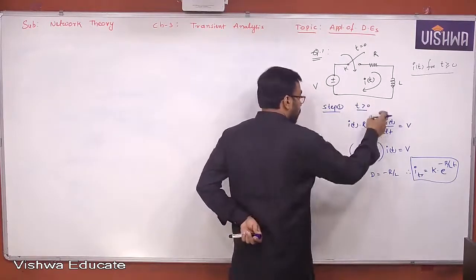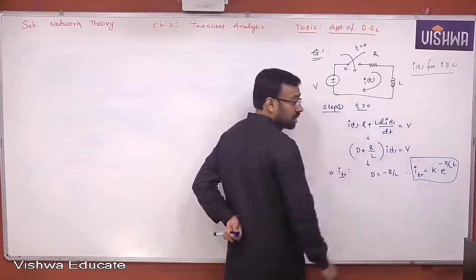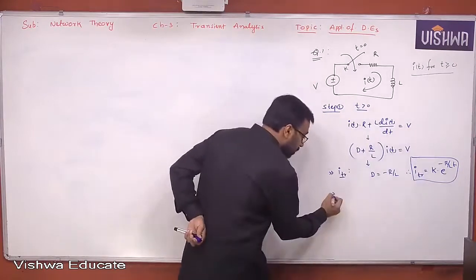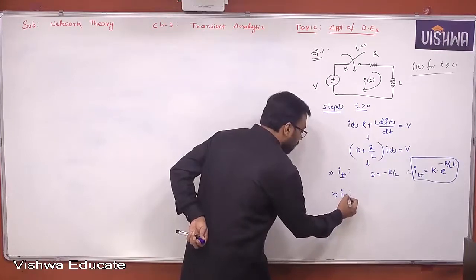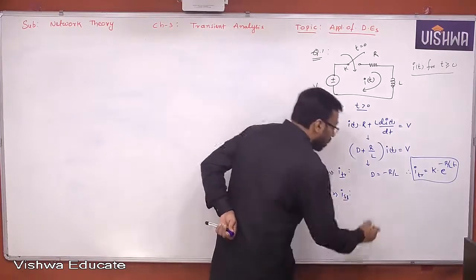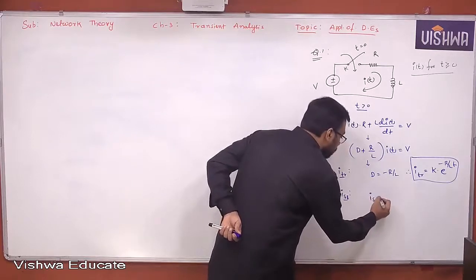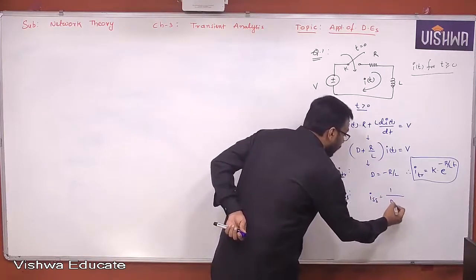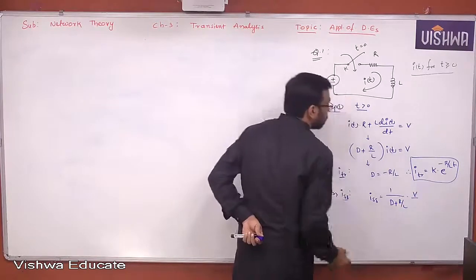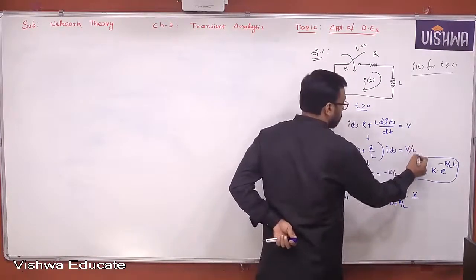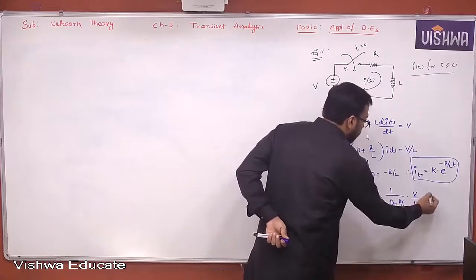For nth order differential equation, you will get n number of arbitrary constants. Next, I_SS, steady state, nothing but the particular integral, but we call it steady state. So I_SS can be determined as 1 by f of D, that is, D plus R by L, into V by L, into e power 0t.